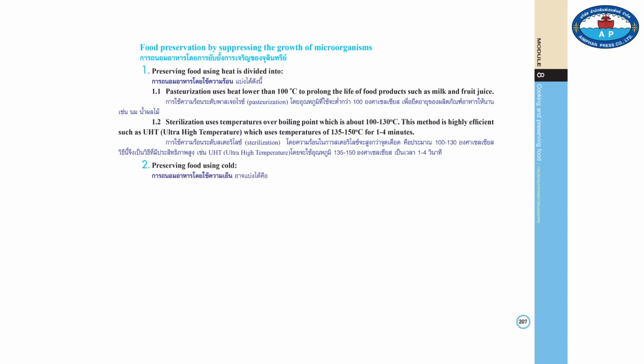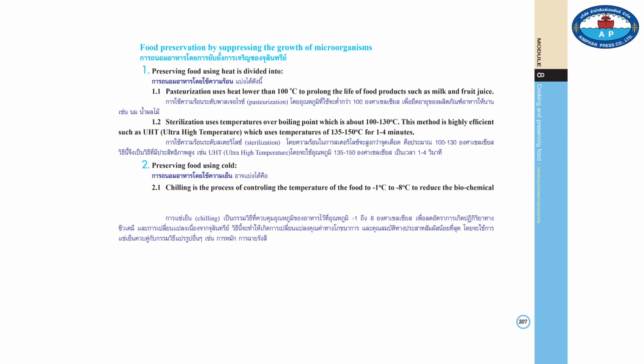2. Preserving food by using coldness may be divided into 2.1. Chilling is the process to control the temperature of the food to -1 degree Celsius to -8 degrees Celsius to reduce the biochemical reaction and the change from microorganisms. This process least changes the nutrition and sensational properties. It is used together with other processes such as fermentation and radiation.